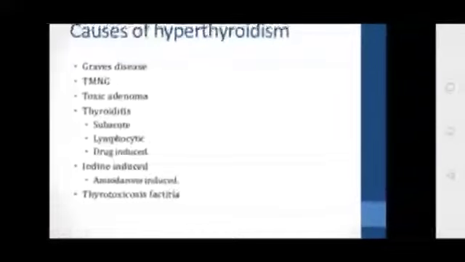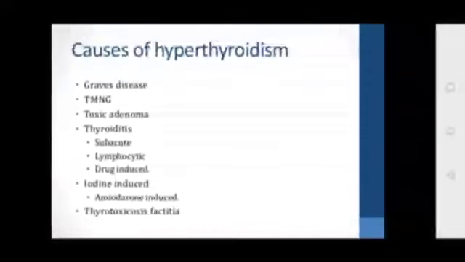Coming to the causes of hyperthyroidism, the most common cause is Graves disease, followed by toxic multinodular goiter. We have already discussed solitary thyroid adenoma, which is the hyperactive thing that secretes thyroid hormones, followed by thyroiditis, subacute, lymphocytic or drug induced thyroiditis, or iodine induced, that is amiodarone induced, or thyrotoxicosis factitia.